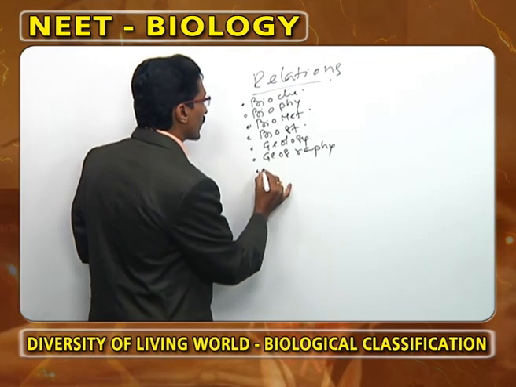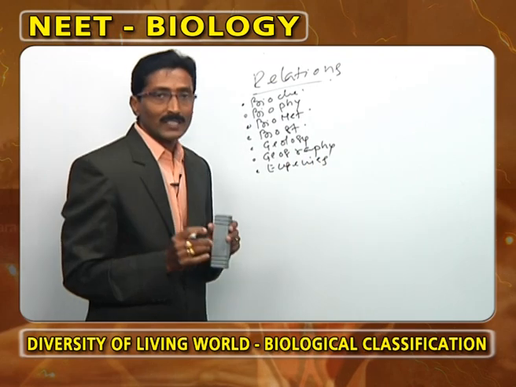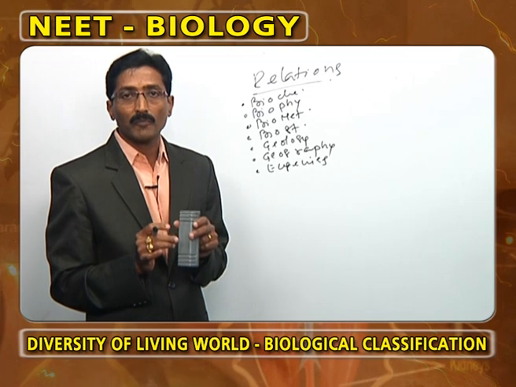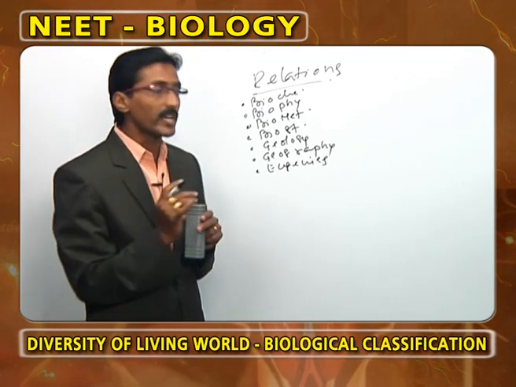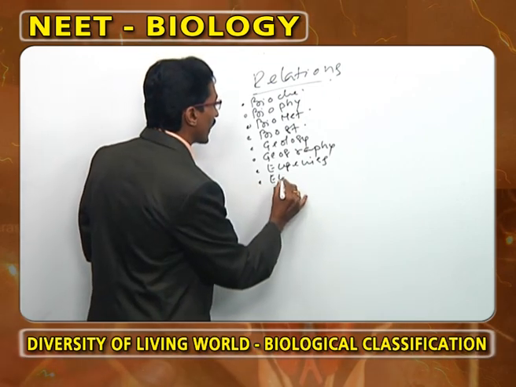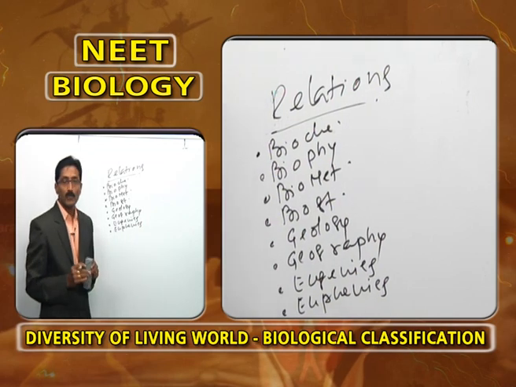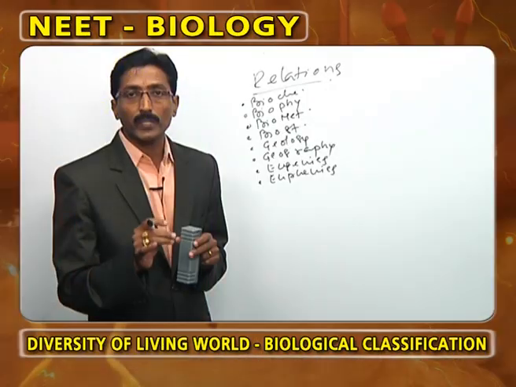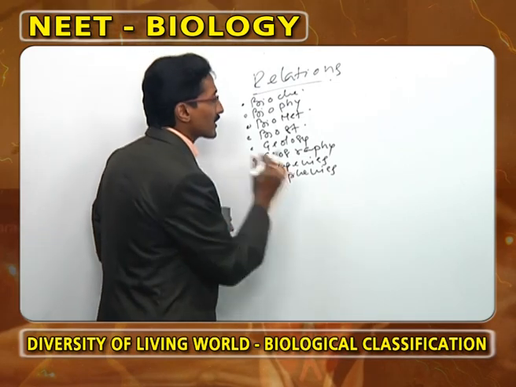Now the next one we call eugenics. What is meant by eugenics? The applications of genetics for the development or improvement of mankind, that we call eugenics. Now it is followed by euphenics. What is meant by euphenics? It is the study of phenotypic improvement of human beings after birth, that we call euphenics.